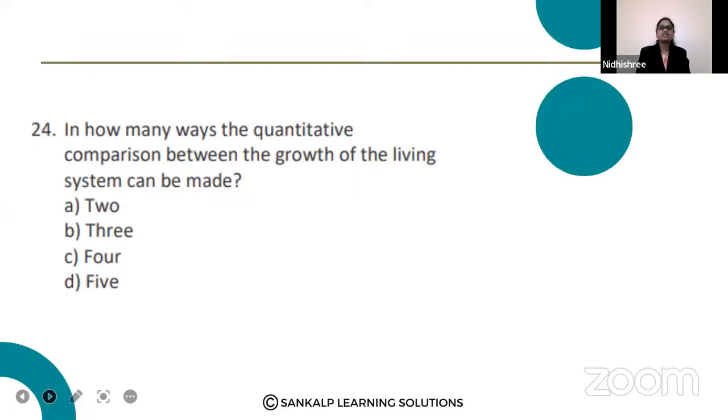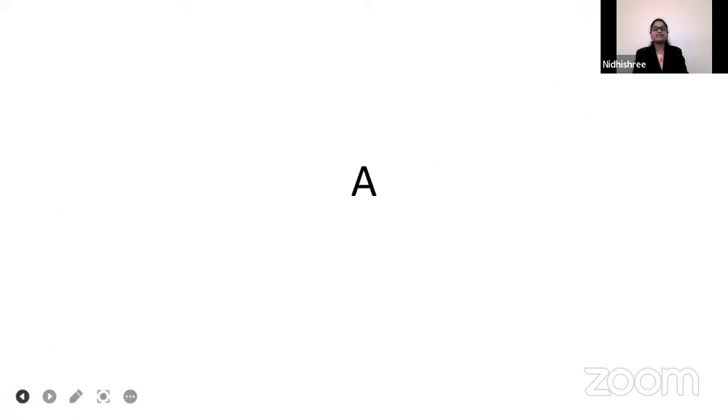Bio 5-star question, last question, guys. In how many ways can the quantitative comparison between the growth of living systems be made? 2, 3, 4, 5. Your time starts now. 5, 4, 3, 2, 1. The first answer is given by Veeresh, option D, Lohit, option A, Chandru, option A, Radha, option B. So the right answer is option A, quickly answered by Lohit. Most of the answers today were answered by Lohit, quickly and correctly.